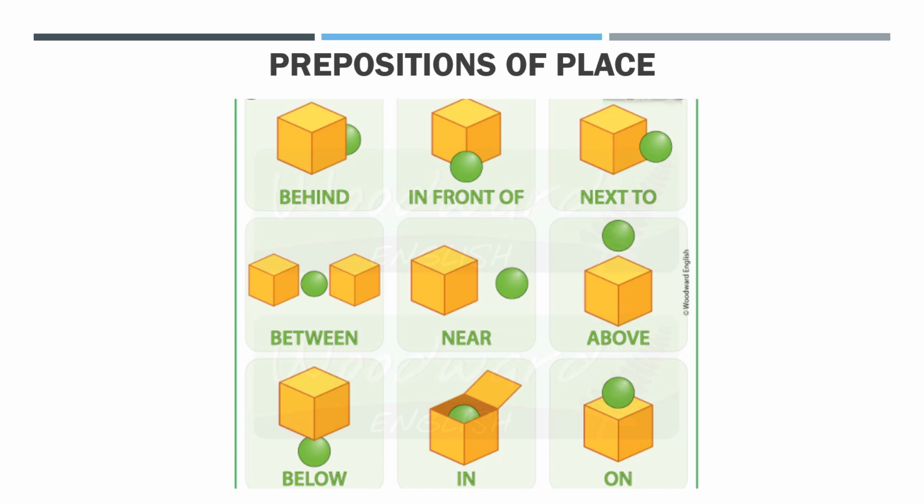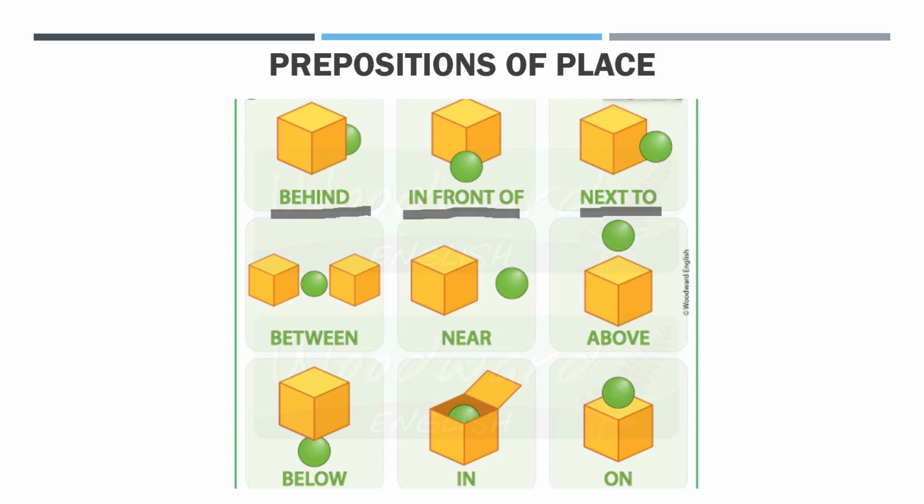Prepositions of place now. For example, in this case, behind, in front of, next to. The image talks by itself, right? Behind, atrás, enfrente de, al lado.